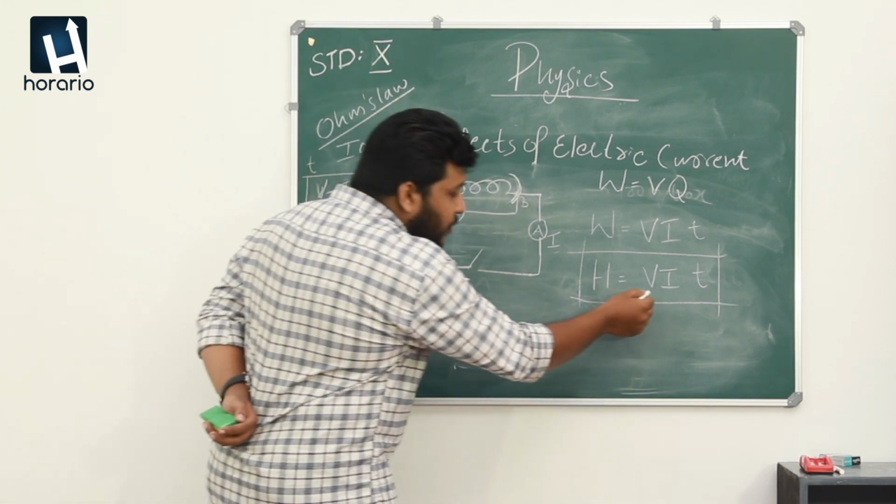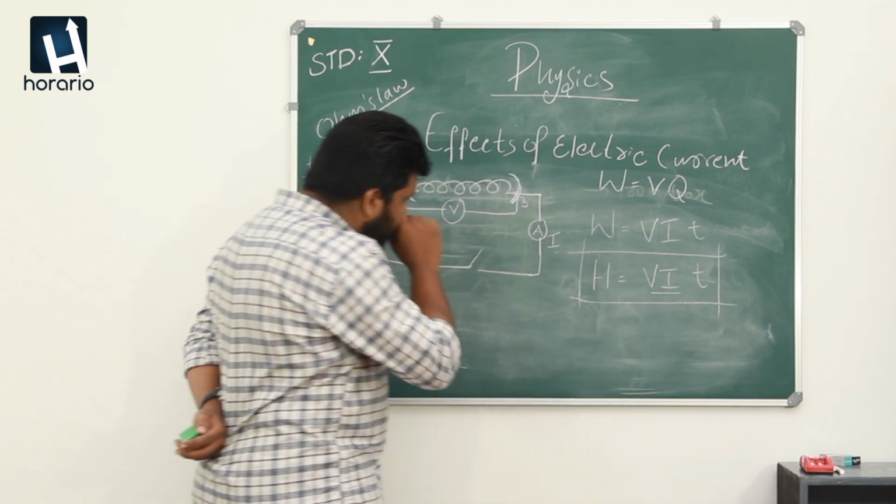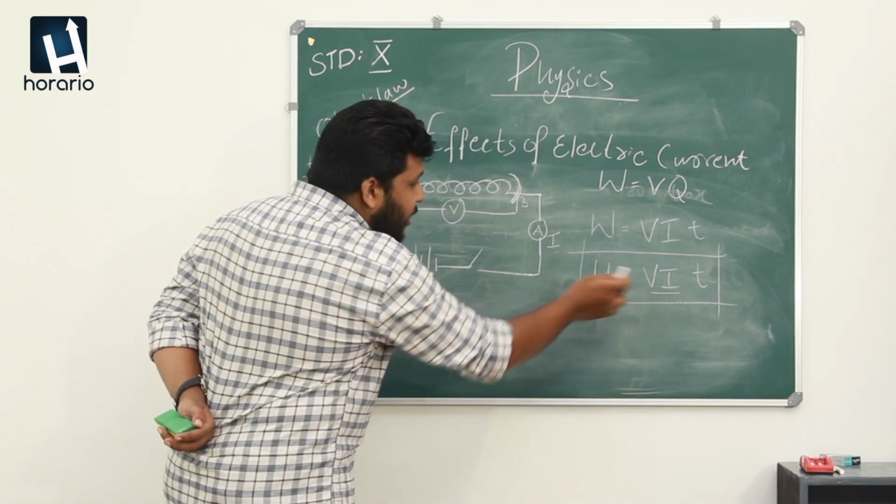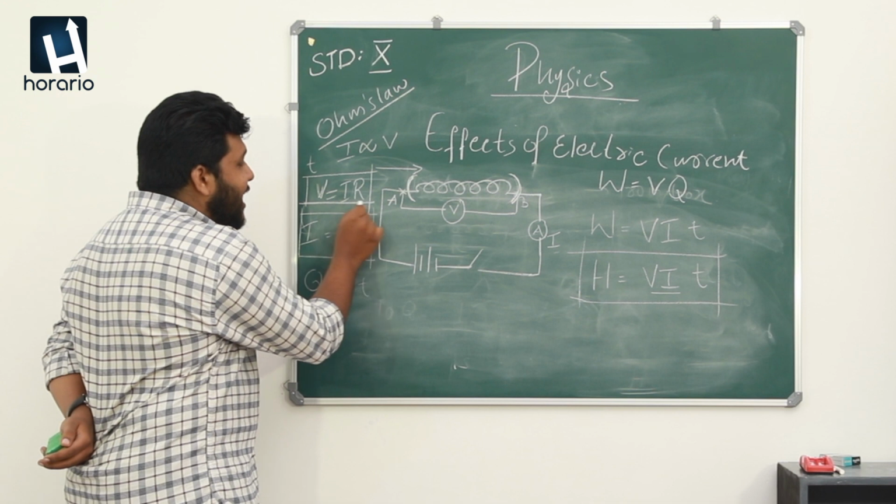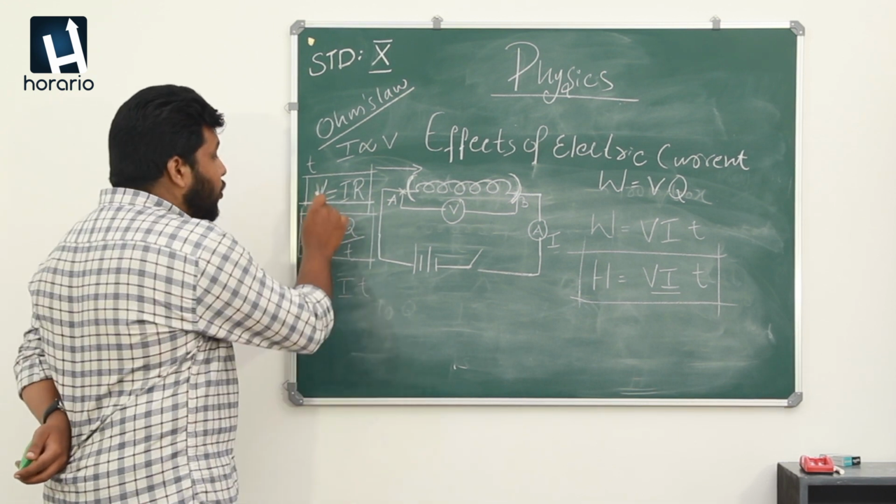So here we want to change a small portion, or we can introduce this relation from Ohm's law.